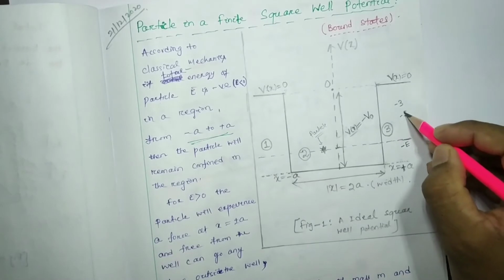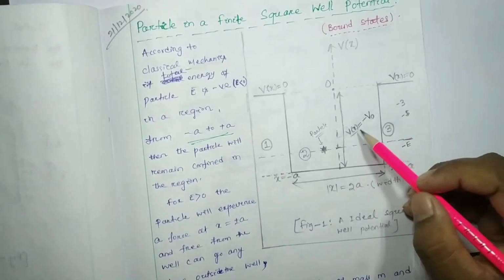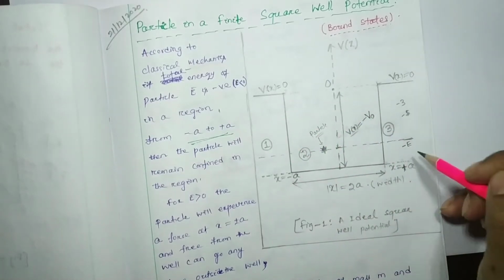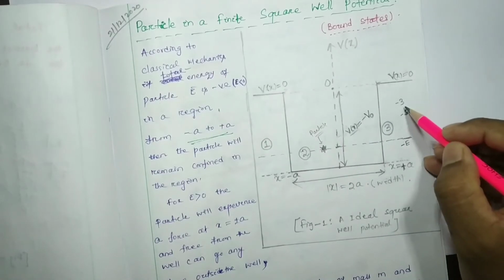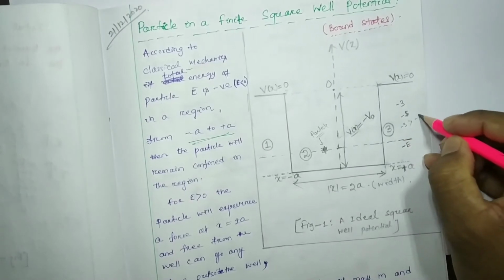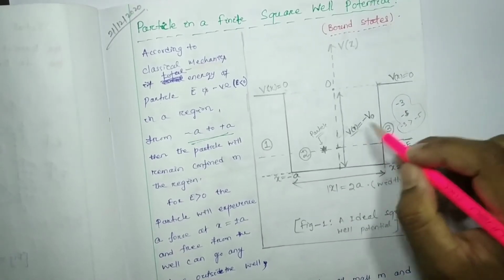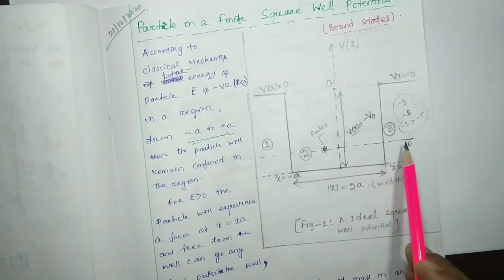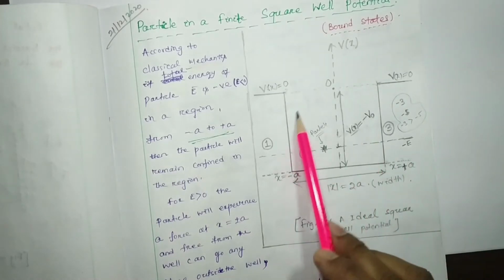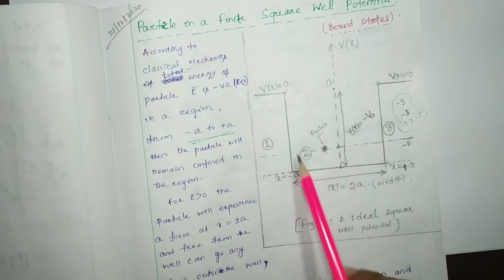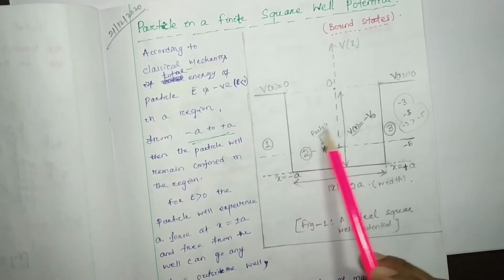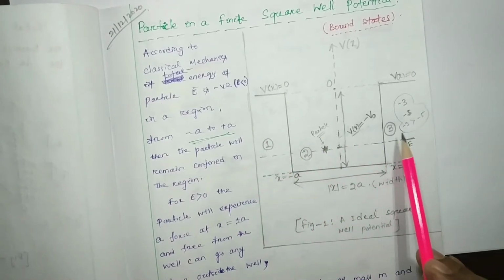That means if the potential of this region is -5, then the total energy is -3. So the total energy is obviously greater than the potential, since -3 is greater than -5. Here we considered the case that the energy is negative but greater than the potential energy of this region. So what will be the dynamics, or the behavior of the particle, in this region and also this region?